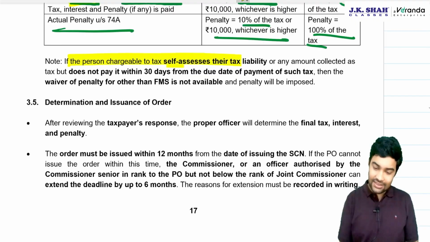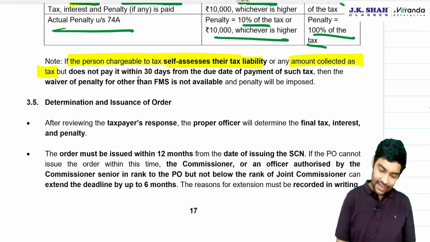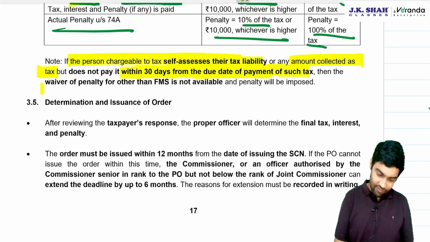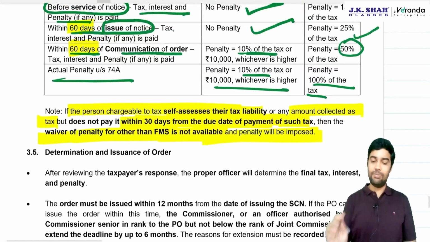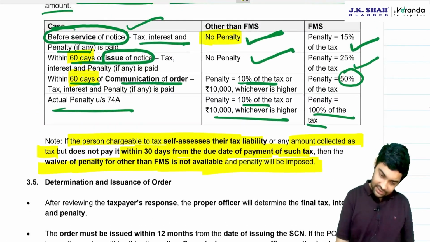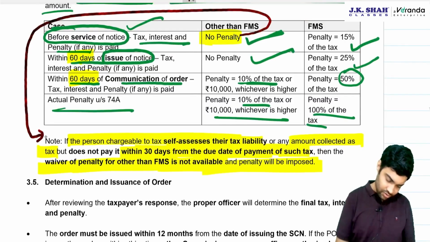If it is a self-assessed tax or any amount collected as tax and you don't pay within 30 days from the due date of payment, then waiver of penalty for other than FMS is not available and penalty will be imposed. That means this nil penalty, you give an arrow, no relief.